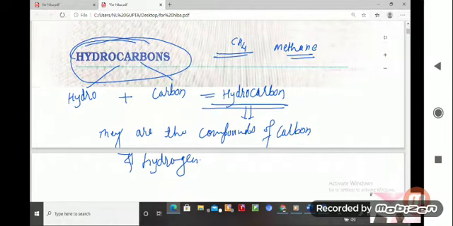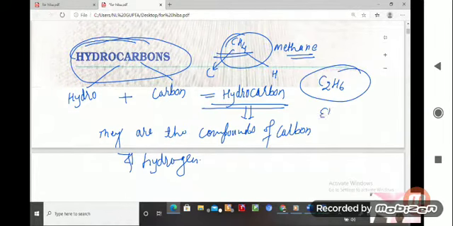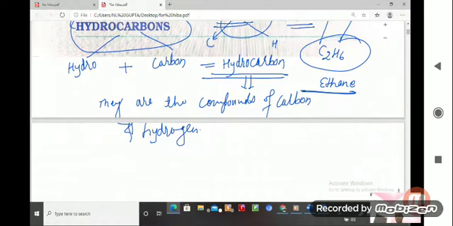Now in this compound, what are the elements? One element is carbon and another is hydrogen. Suppose we are having C2H6. This is also known as ethane. The constituent elements are one carbon, C, and another hydrogen.